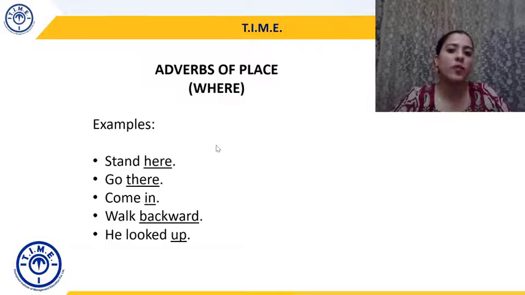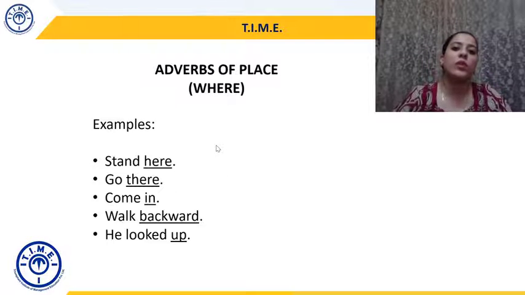Now, apart from command structures with verb adverb combinations, there is also a placement structure, obviously, when it comes to adverbs of place. So, if you're looking or going or the action is happening in a particular direction, then that also is helped by the use of adverbs of place. He looked where? He looked up, right? He looked sideways, he looked down. So, whenever we're talking about directions, we will usually use the help of adverbs of place.